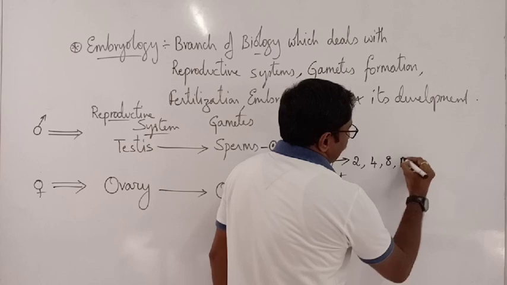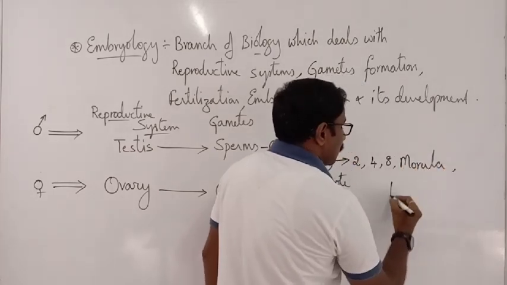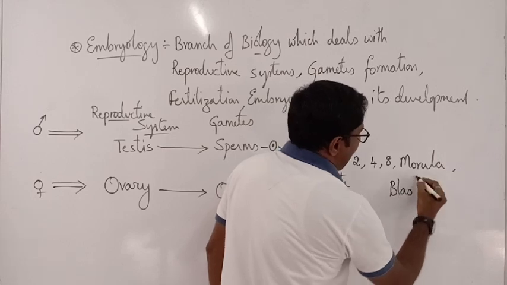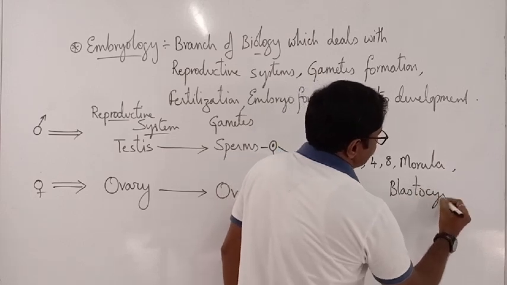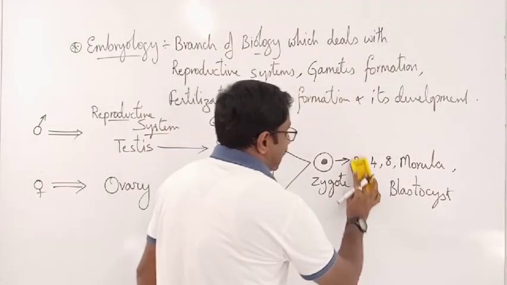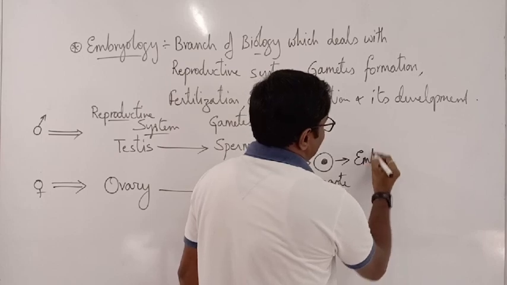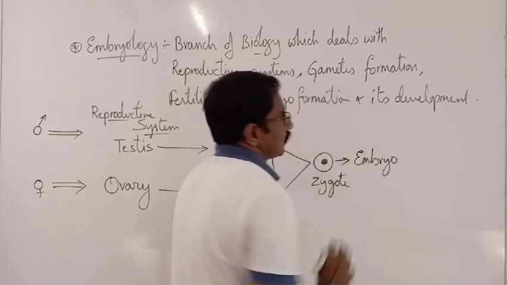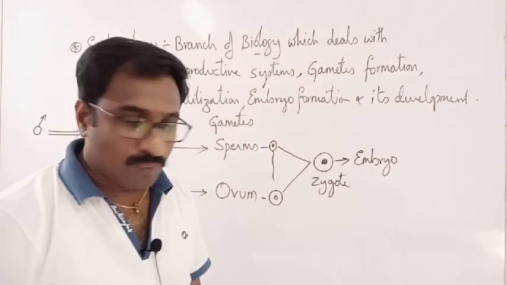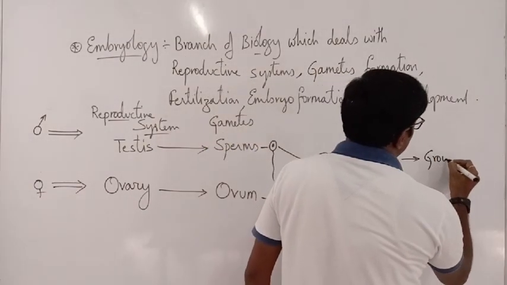Next one is morula. Next one is blastocyst. Why all this? I can tell that the zygote will develop into embryo, and later it shows the process of growth.